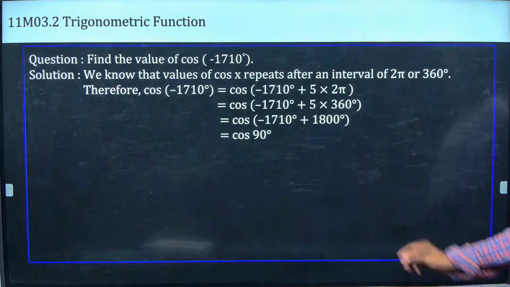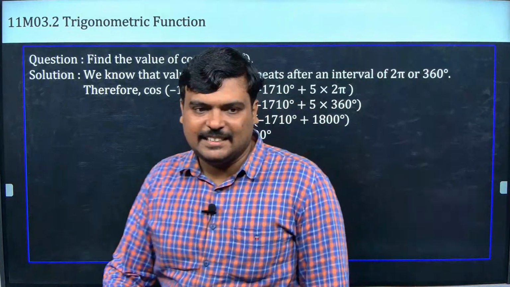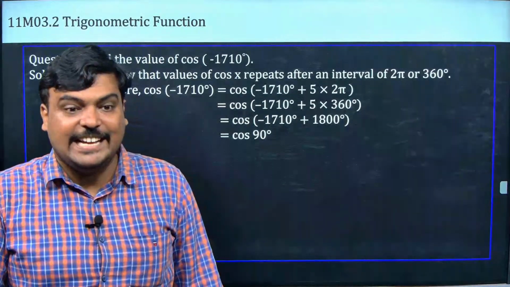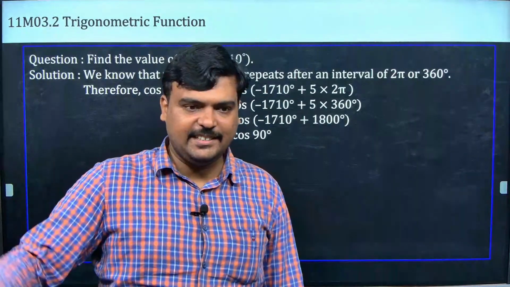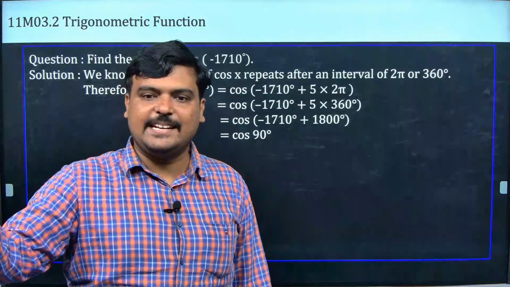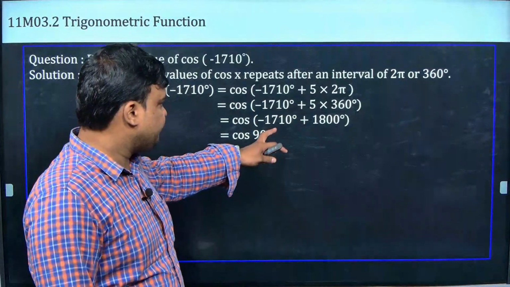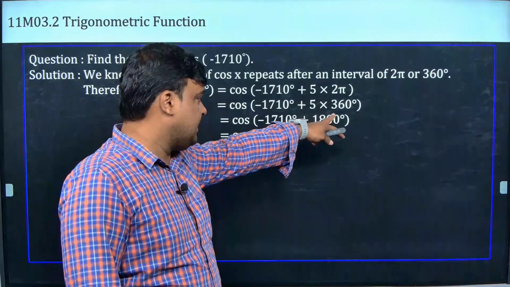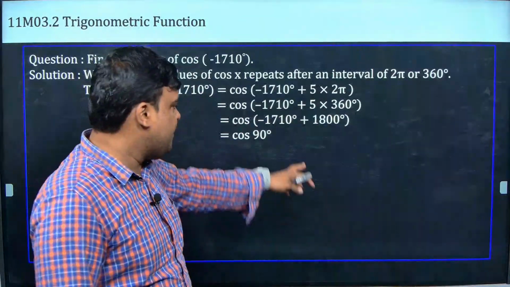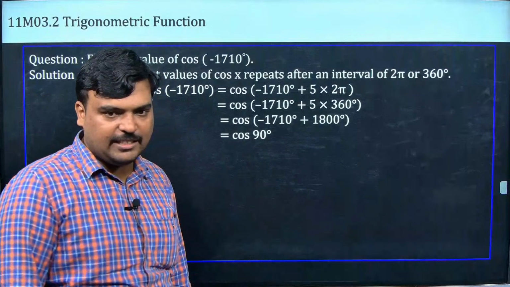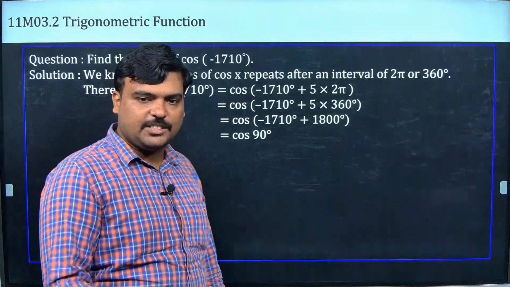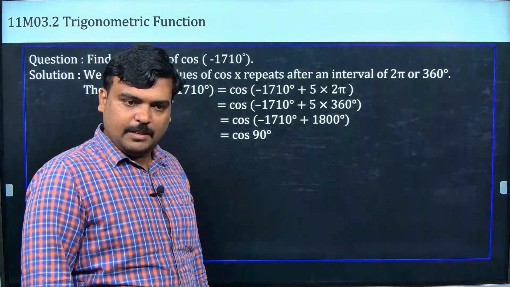Since this is a negative, the closest thing is minus 1800. So I will get minus 1800, which is minus 10 pi. Okay, now plus பண்றேன். So 5 into 2 pi, that is 10 pi. I'm just adding. So it will come to cos 90. So I change it to positive. So cos 90 is what? புரிஞ்சுதாடா?